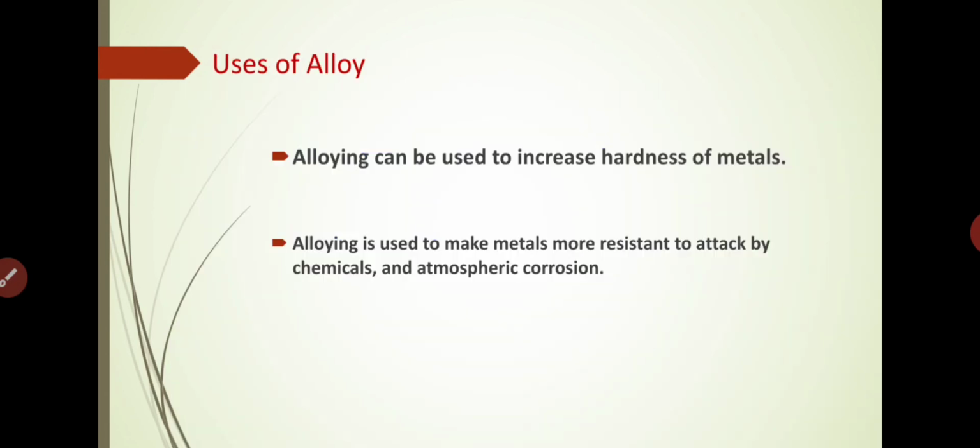Lastly, what are the uses of alloys? Alloying can be used to increase the hardness of metals. Second, alloying is used to make metals more resistant to attack by chemicals and atmospheric corrosion. One more thing we can say is that alloying is also used to change the properties of metals.